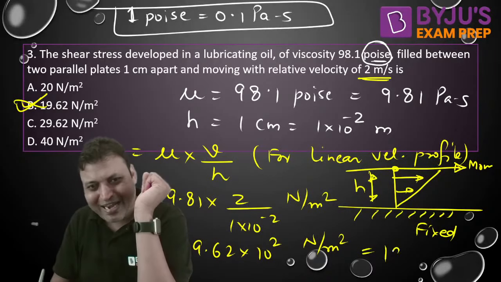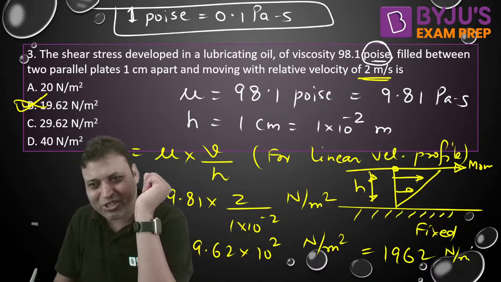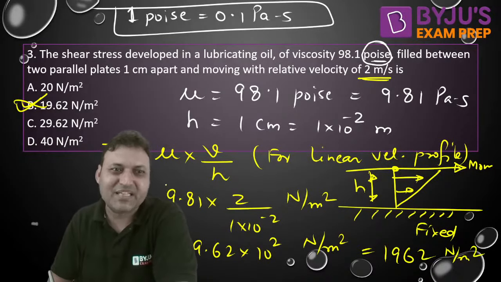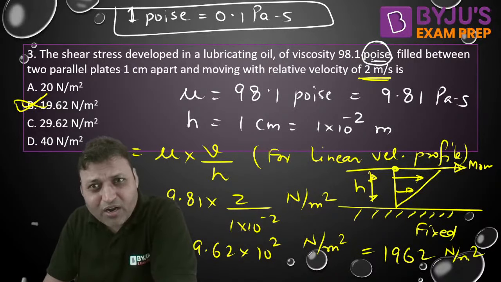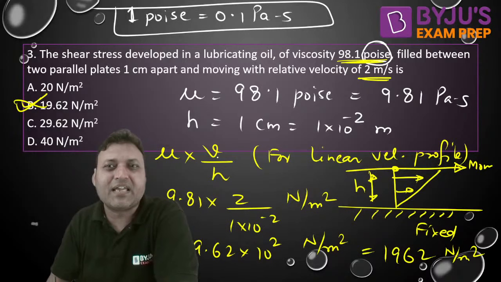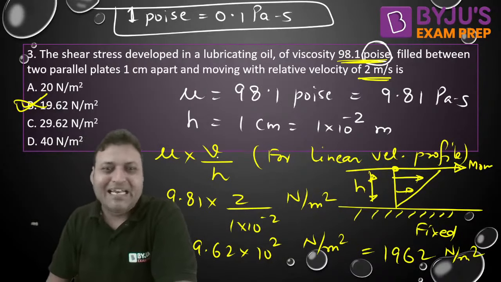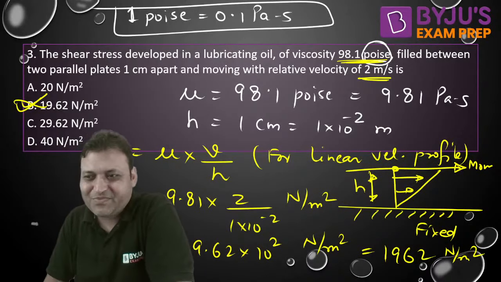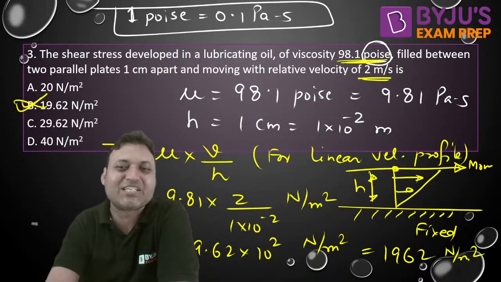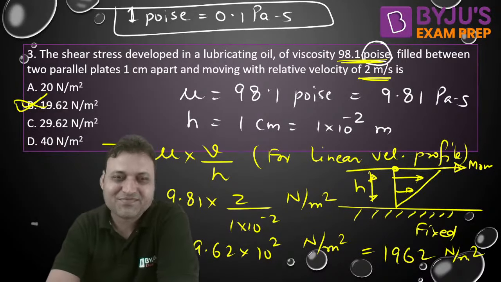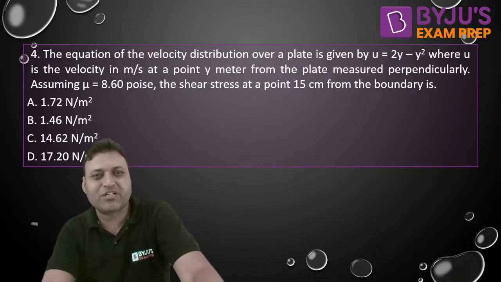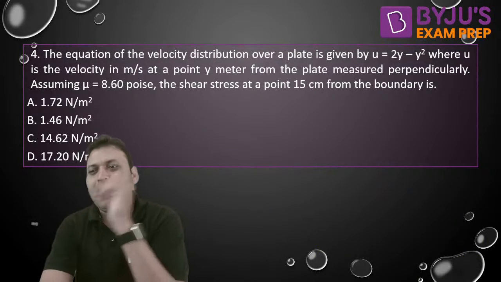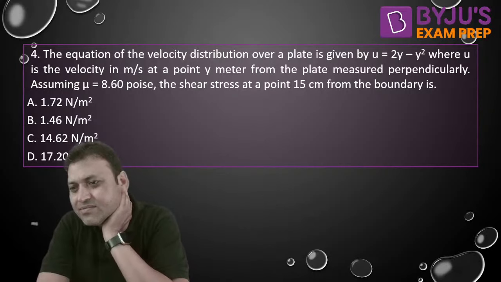So 1962 Newton per meter square should have been the answer. Yes. The options are incorrect. Either the options are incorrect or the unit of the given parameter might be incorrect. 1962 will be the right answer. Alright. Let us move to the next one. Question number 4. Now solve the next one.